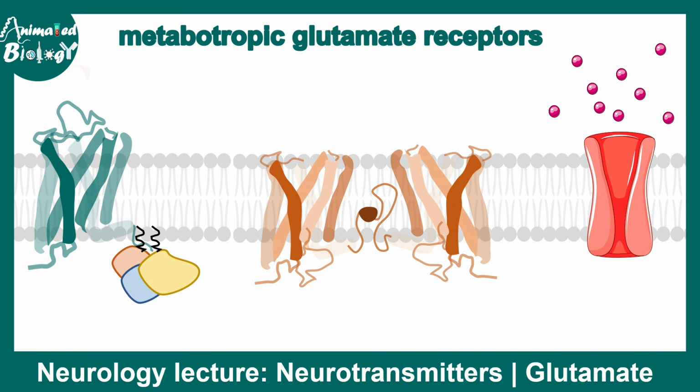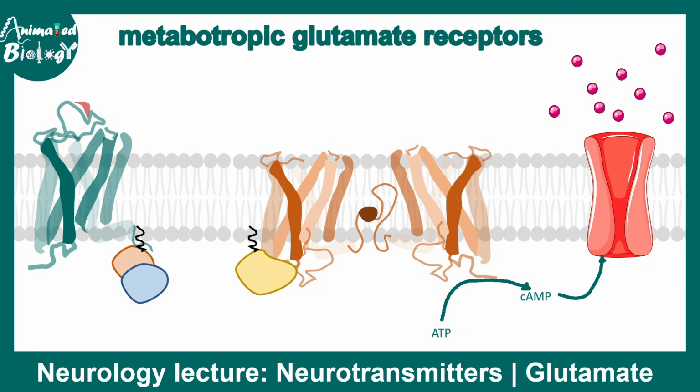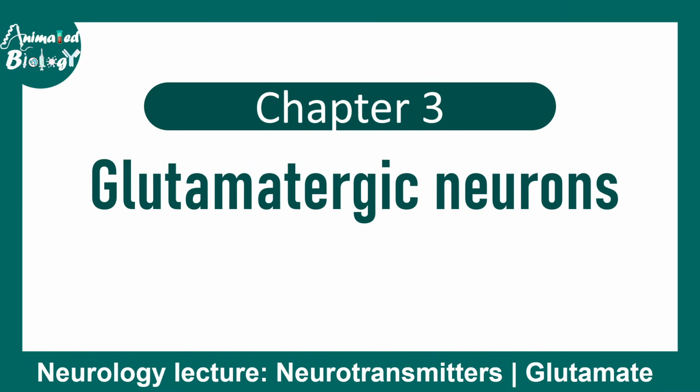Metabotropic receptors, on the other hand, are G-protein coupled receptors. Upon binding to ligand, it leads to a conformational change which activates a G-protein, and most often it activates adenylate cyclase, which converts ATP into cyclic AMP. Inside neurons, there are many cyclic nucleotide gated channels, which open when they bind to cyclic AMP. And that leads to influx or efflux of specific ionic species.